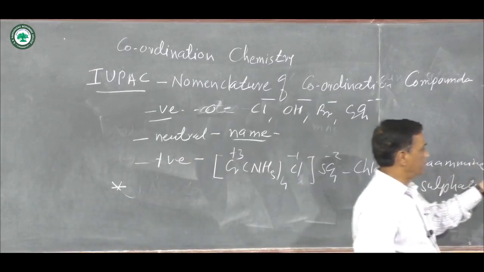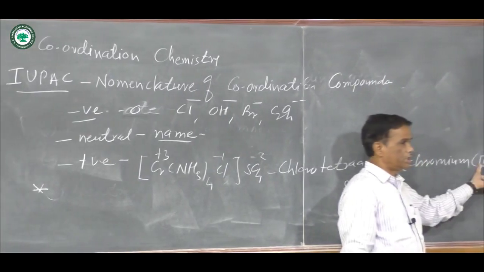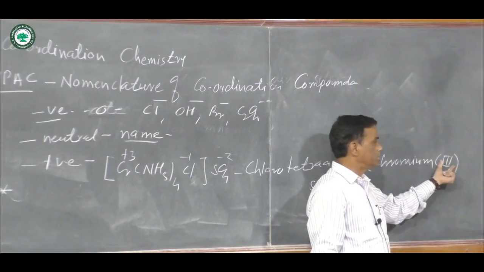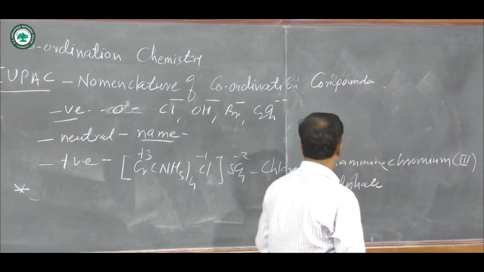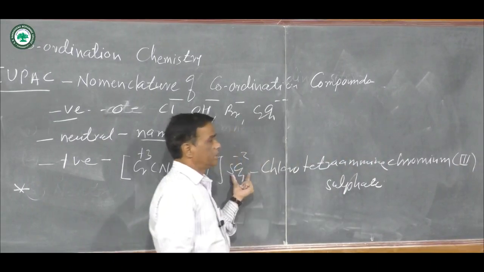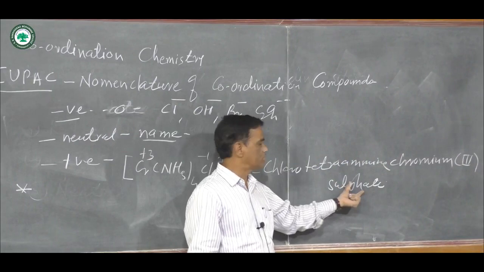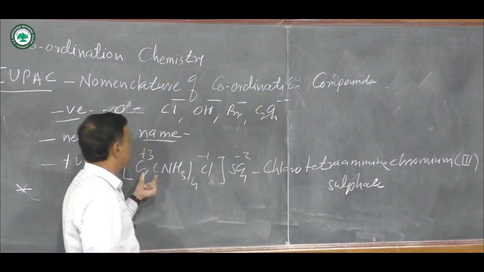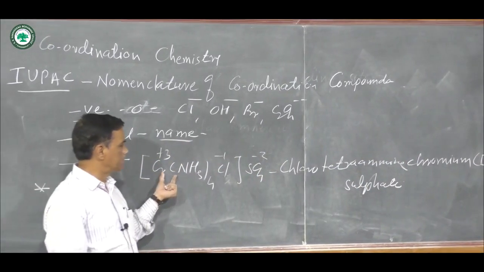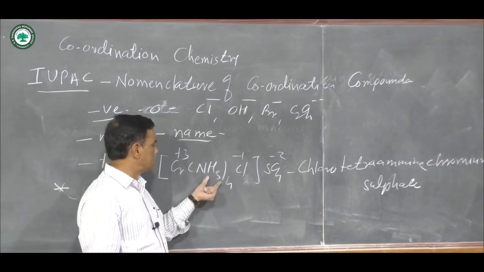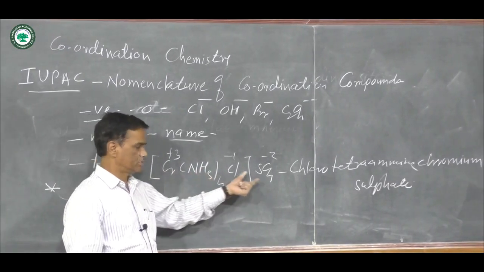The charge on the metal ion is represented in the bracket as a Roman numeral, and at the end there is a ligand that is outside the square bracket. Here therefore the name is sulfate, meaning the name of this complex compound is monochloro tetraamine chromium third sulfate.